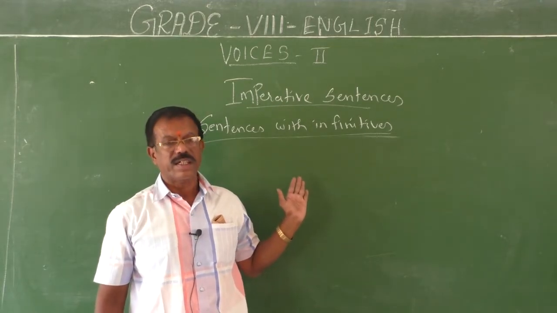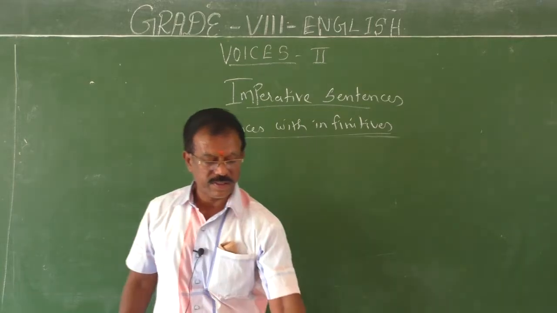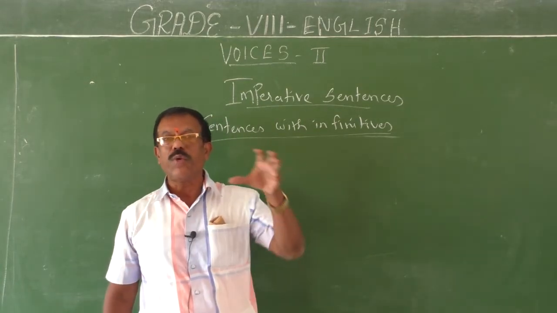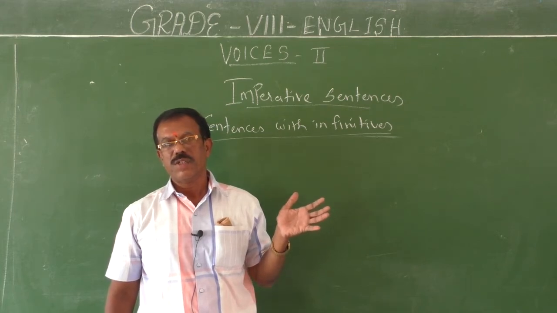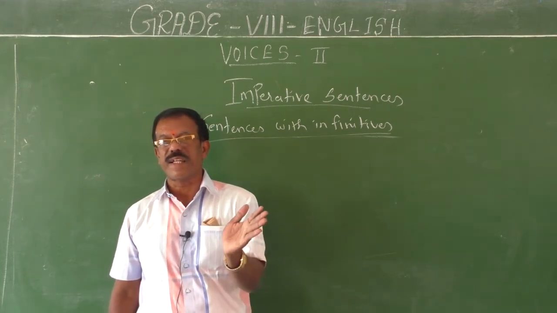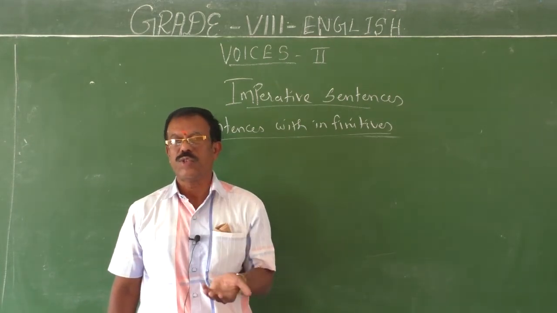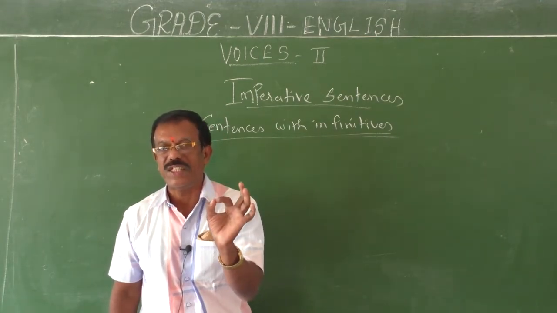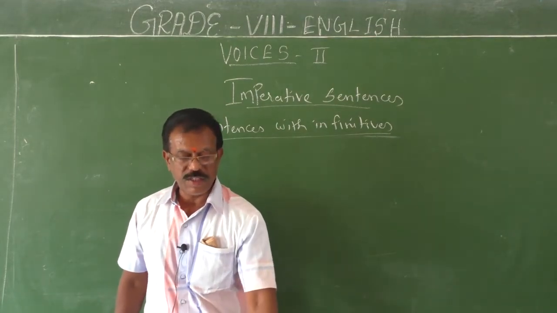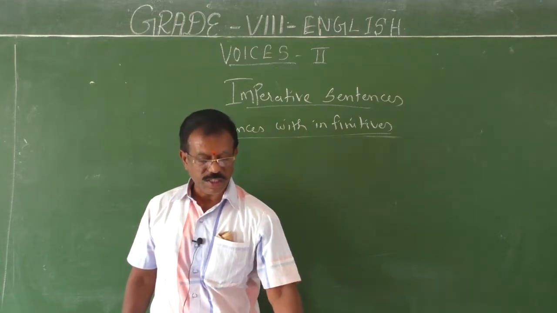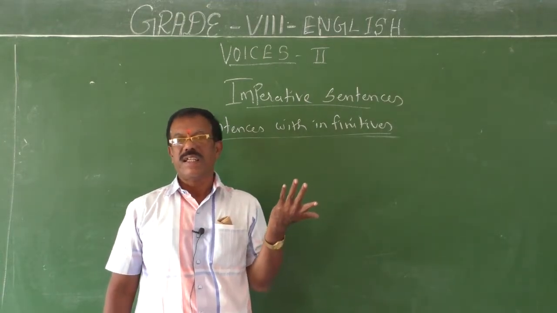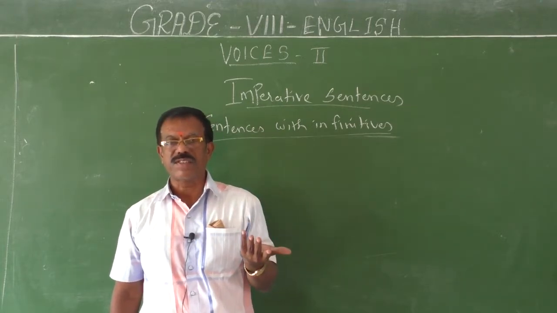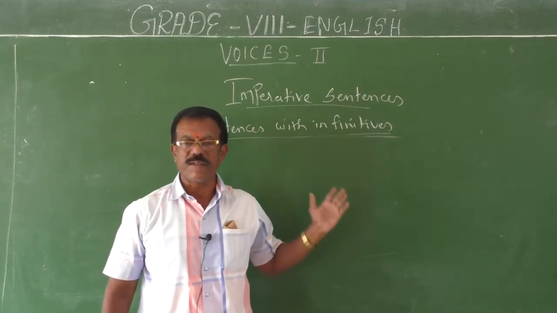And the third, I taught you the third type of imperative sentences. See, the first form of the verb you have in the active form. So how can you change this type of sentences into passive? As usual, you have to start the passive with the verb let. Okay, fine. Then in the fourth type, I taught you sentences with the infinitive to plus V1. Such types of sentences should be changed in the same model.